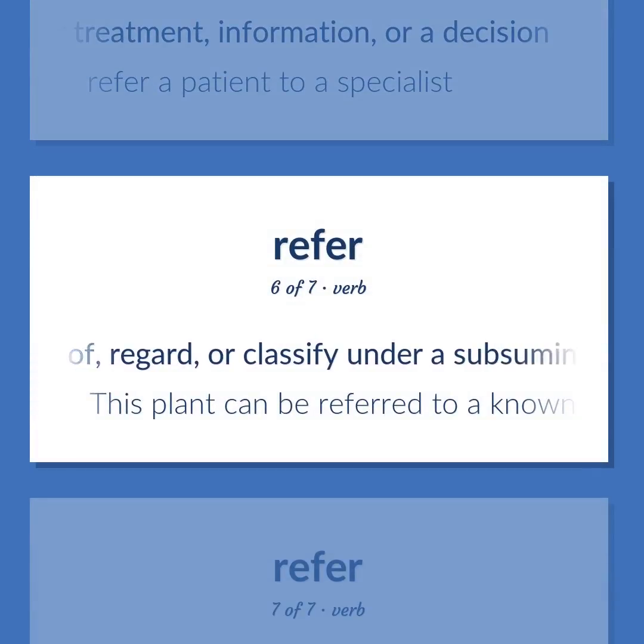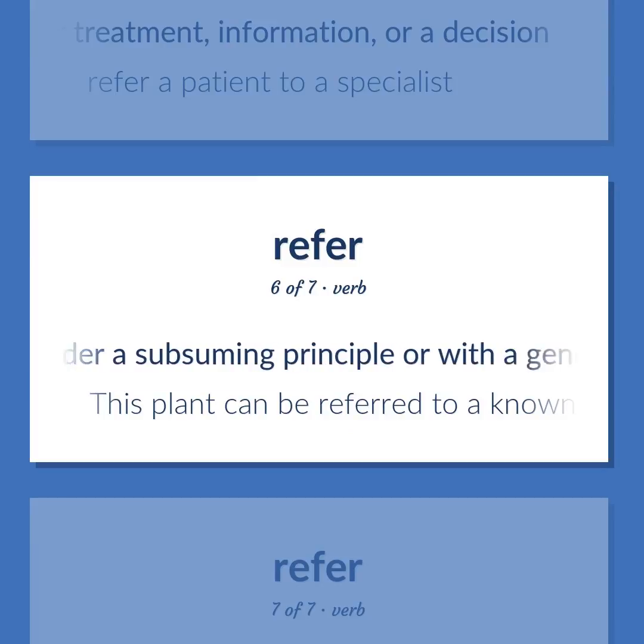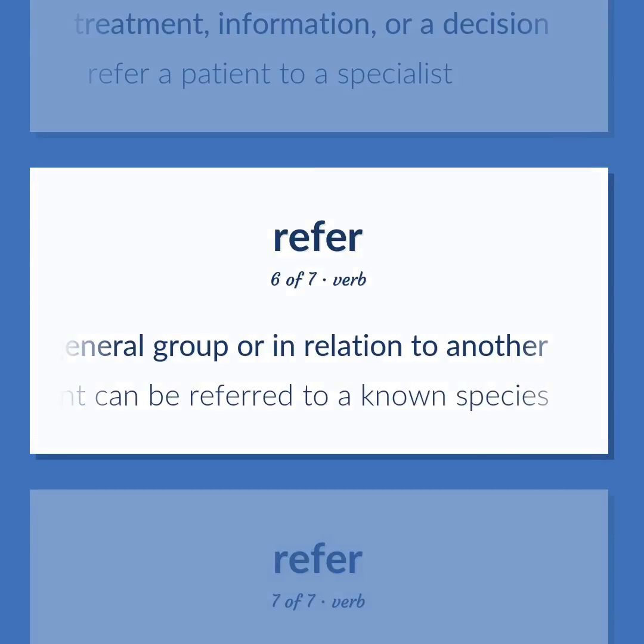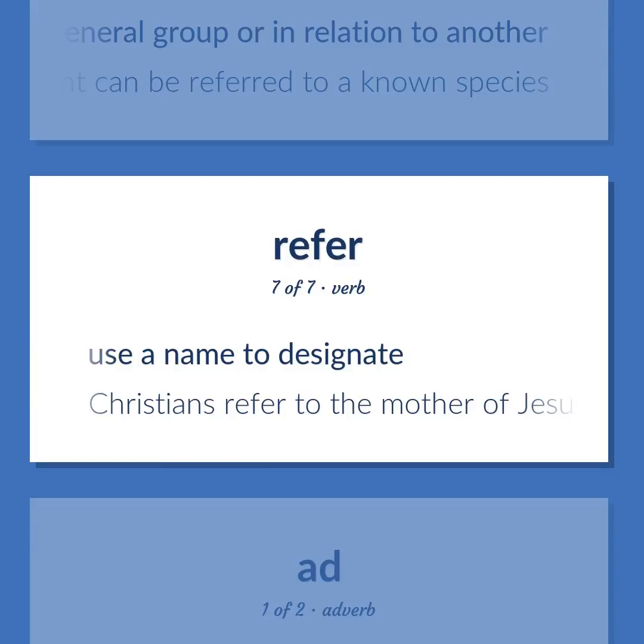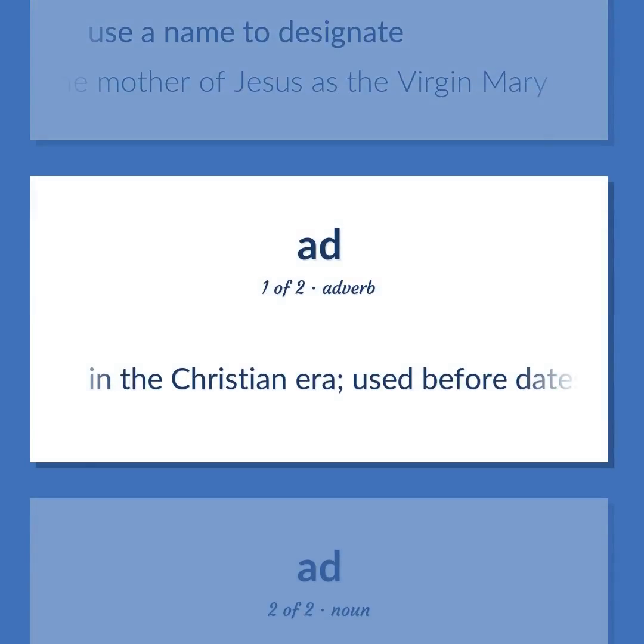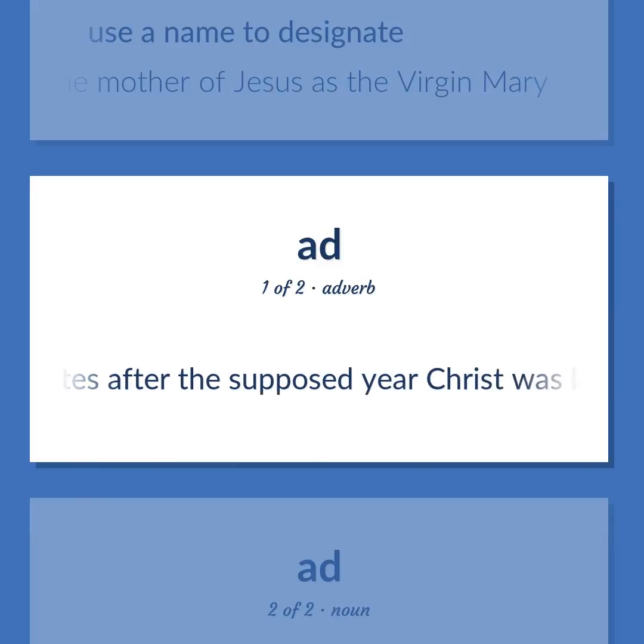Think of, regard, or classify under a subsuming principle or with a general group or in relation to another. This plant can be referred to a known species. Use a name to designate. Christians refer to the mother of Jesus as the Virgin Mary. In the Christian era, used before dates after the supposed year Christ was born.